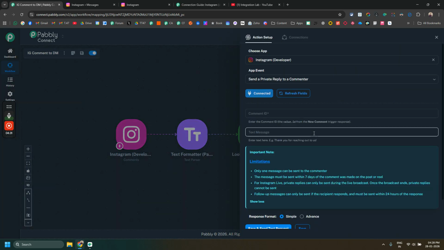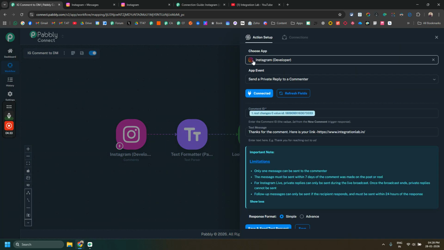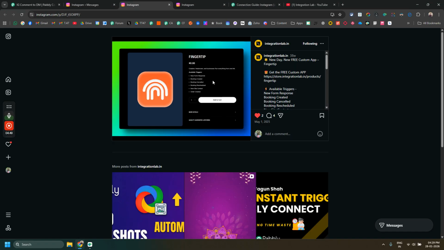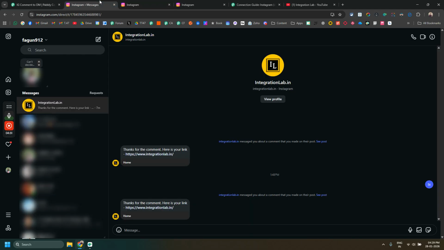Now in the last step of the workflow, it is again Instagram Developer, send a private reply to a commenter. So you can see Integration Lab is messaging you about the comment that you made on their post, and when you click on see post, you can actually see that particular post as well. So this is not a normal DM.